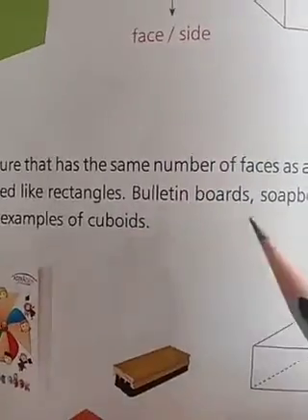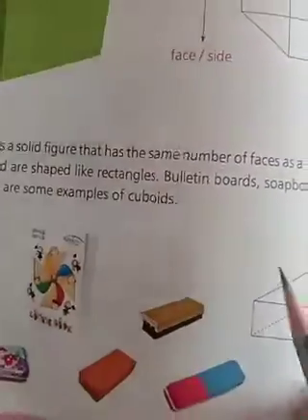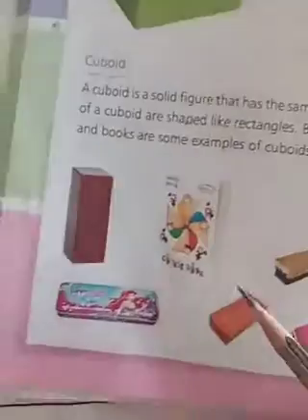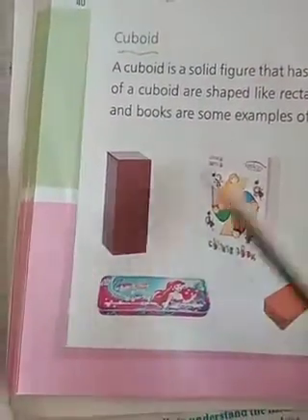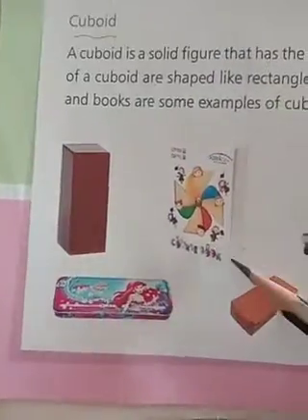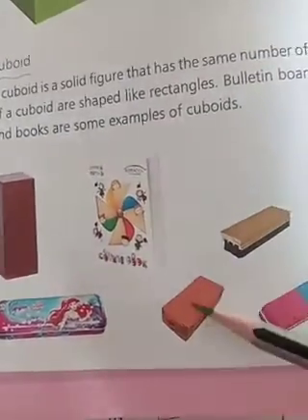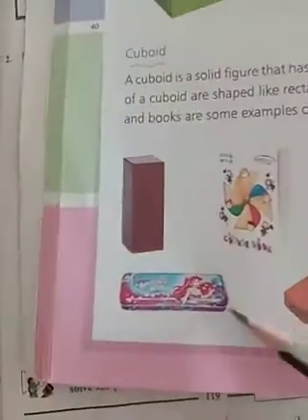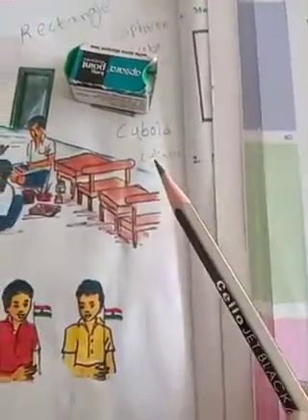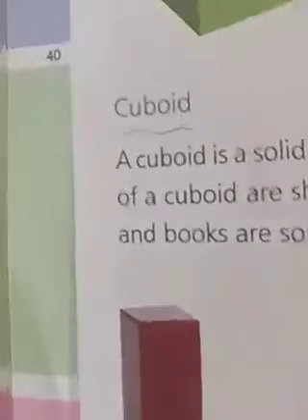Bulletin boards, shoe boxes, see here, like that. Textbook also, duster, brick, eraser, box. See, this sharpener also, which shape? Cuboid shape only.